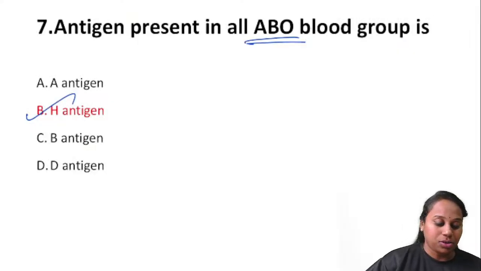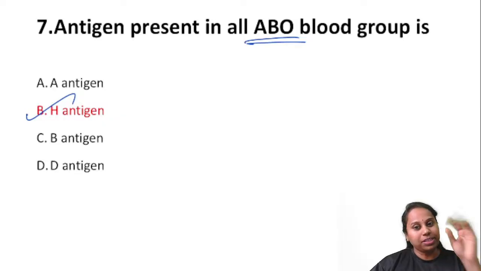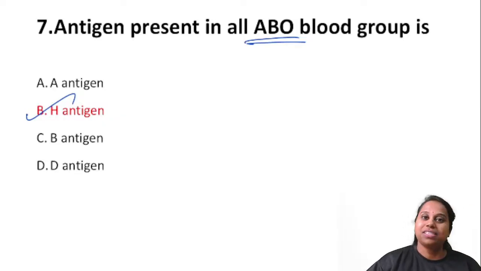So the antigen present in all ABO blood groups is H antigen. Which is that blood group which does not have this H antigen also? Yes, it is Bombay blood group.